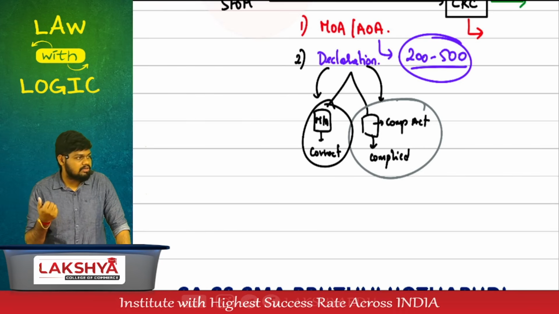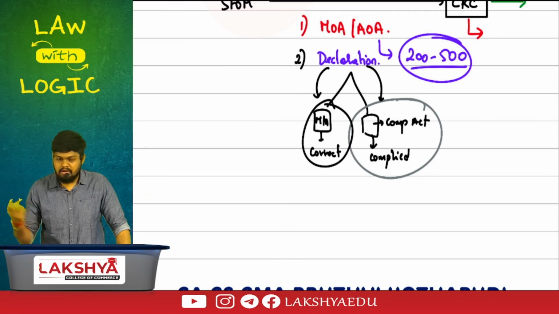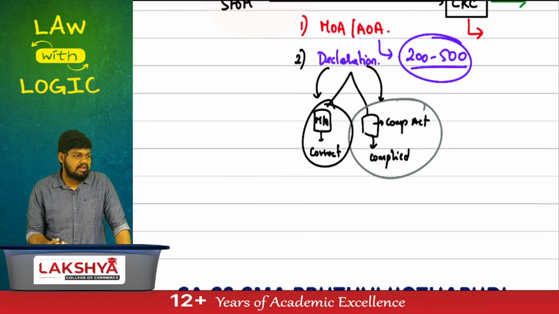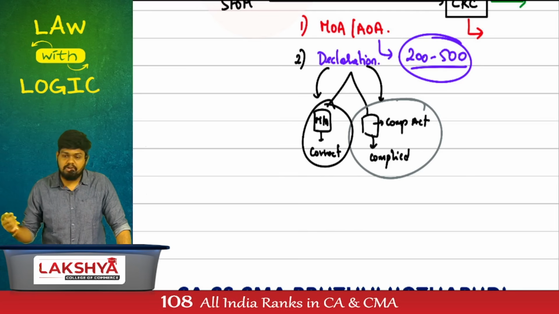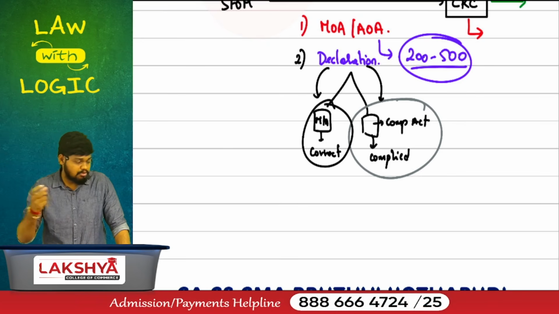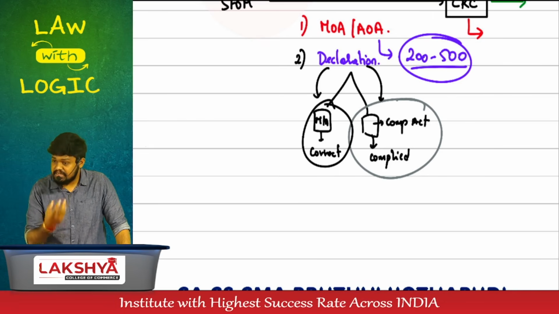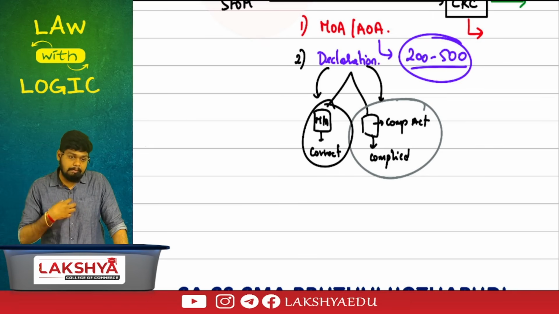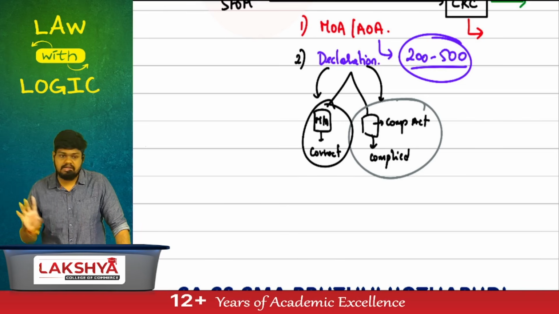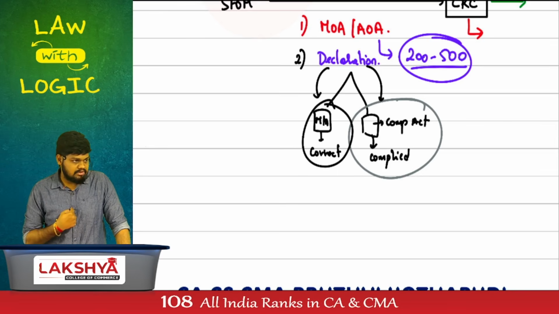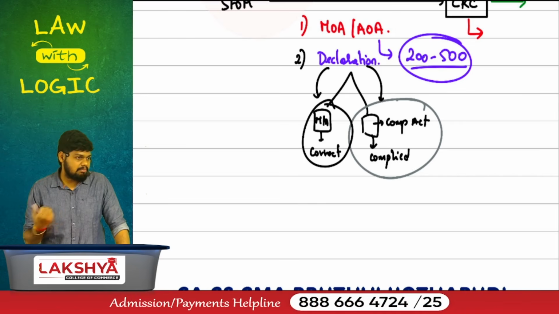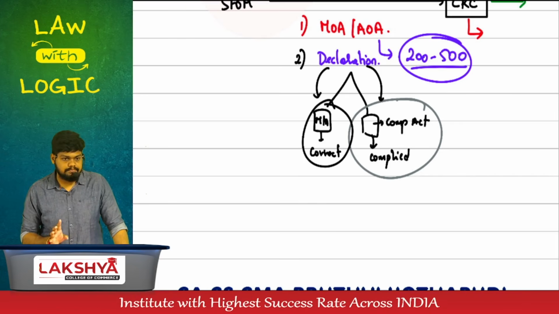A declaration by the CA, CMA, CS or an advocate, or the director, first director, manager or secretary of the company stating that they have complied with all the requirements of the Companies Act for incorporation of a company. The declaration was given by experts, the group of people responsible for incorporating companies, stating that all the requirements of the Companies Act for incorporation have been complied with. They have given a declaration that compliance is done correctly. Subscriber, am I responsible for compliances? No. I'm responsible for what? Compliances or this document? Document.